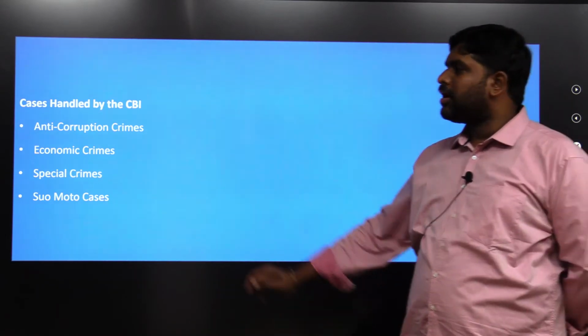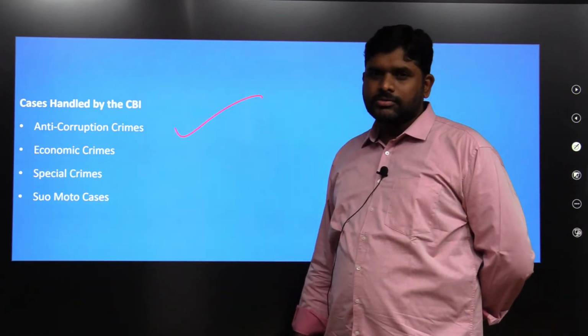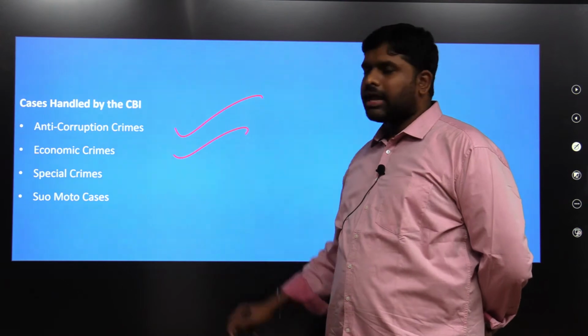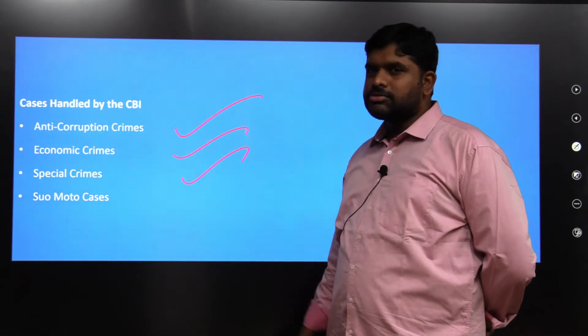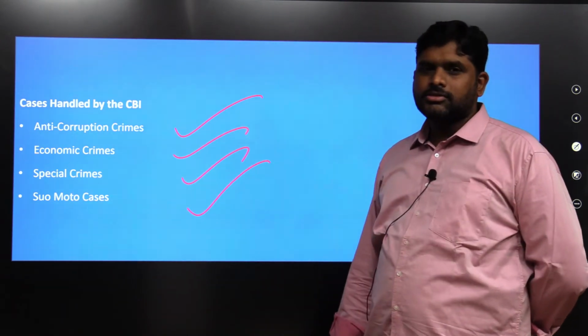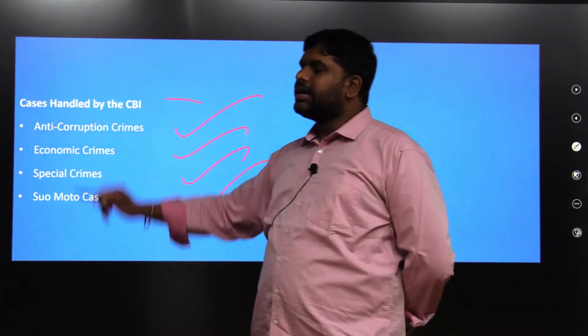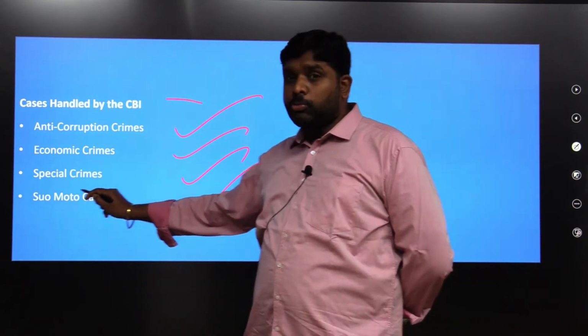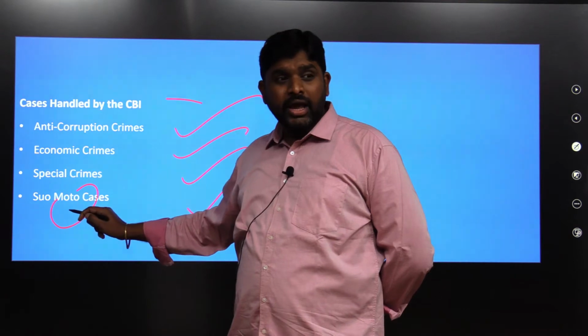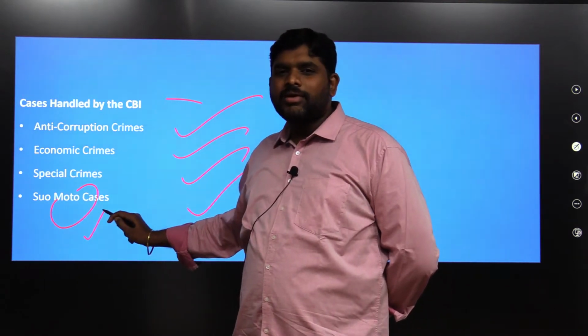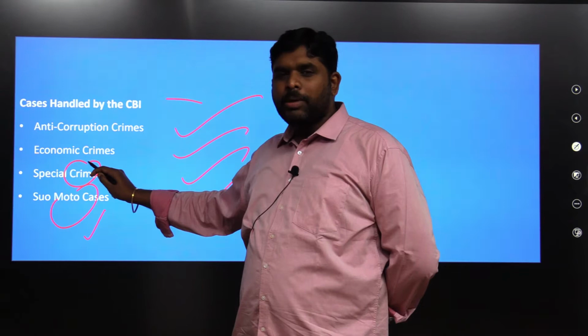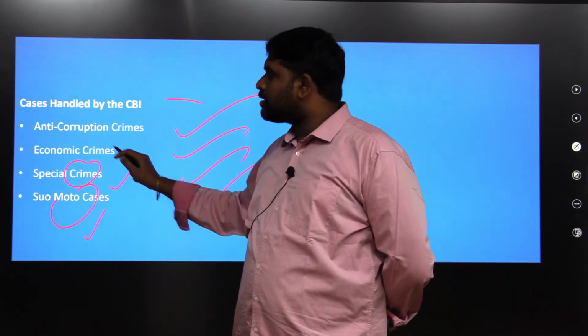Cases handled by CBI: anti-corruption crimes, economic crimes, special crimes, suo motu cases. But the suo motu cases should be approved by the central government. Special crimes should be approved by the central government.